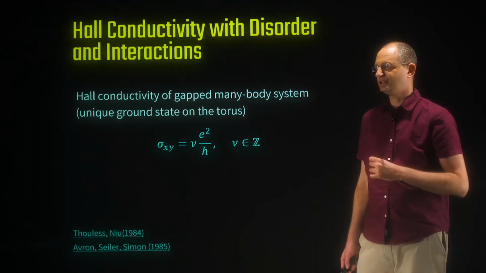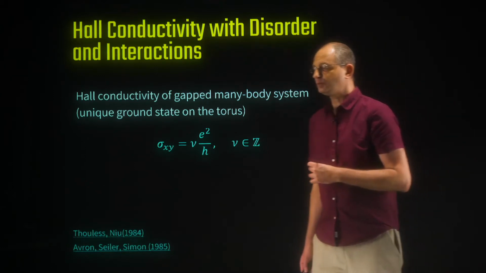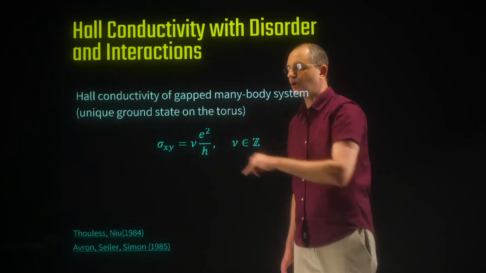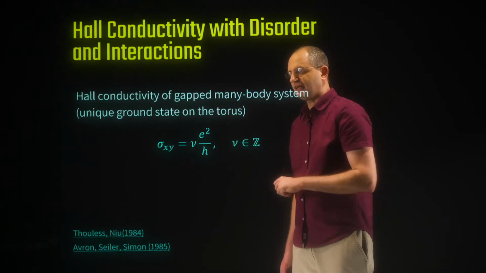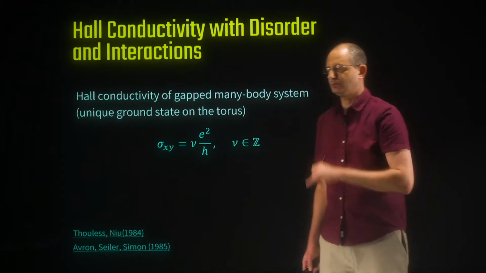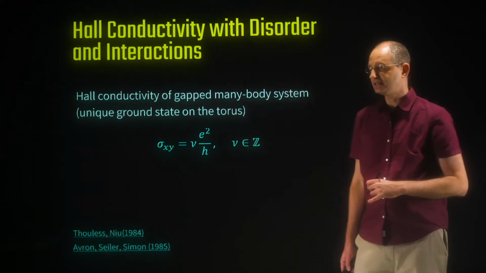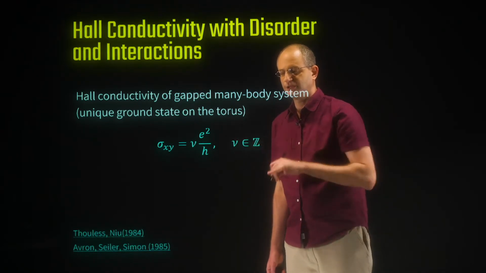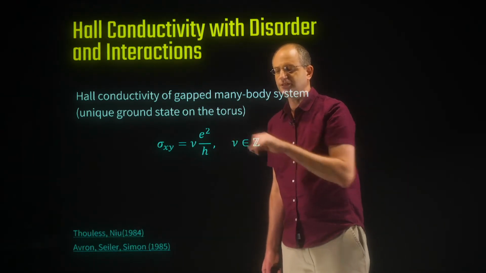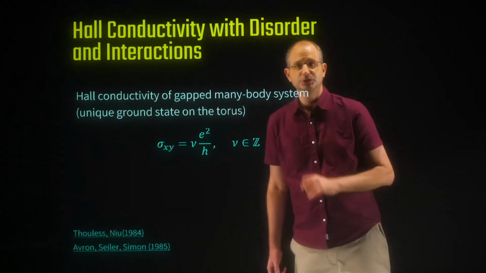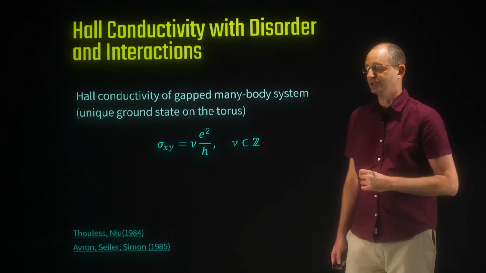There's no ground state degeneracy. Then we'll show with very little assumptions that the Hall conductivity is actually equal to an integer times e squared over h, the quantum of conductance, and this integer valued constant nu would depend, as we'll see, on a Chern number, which depends on the many-body wave function.